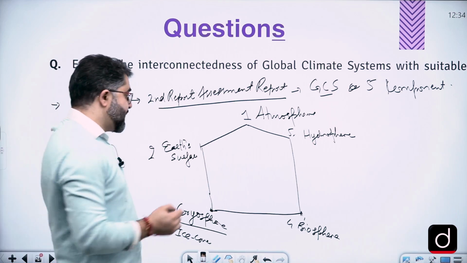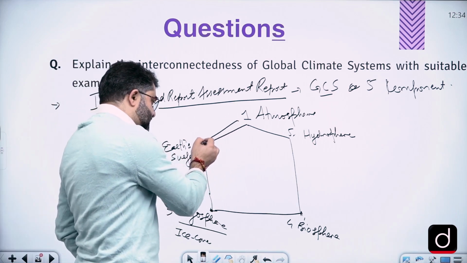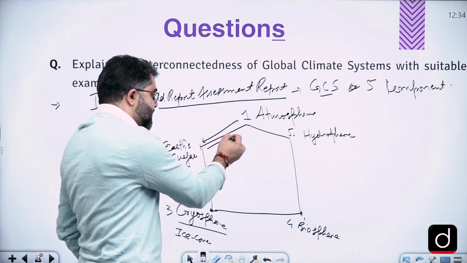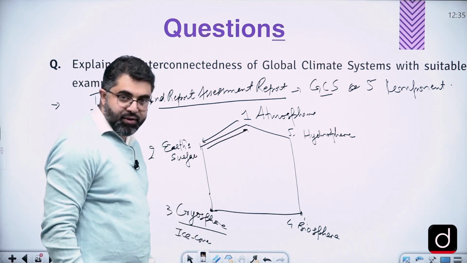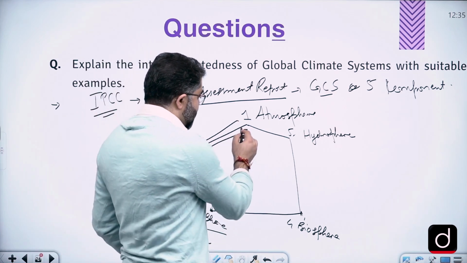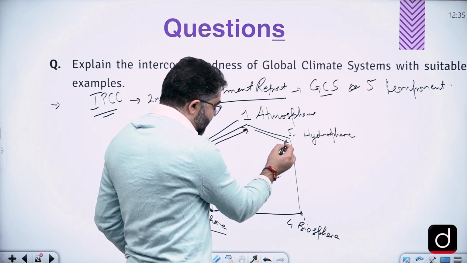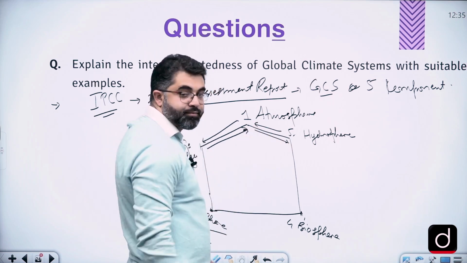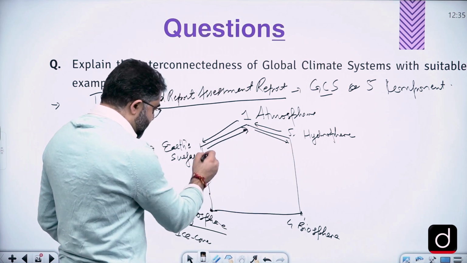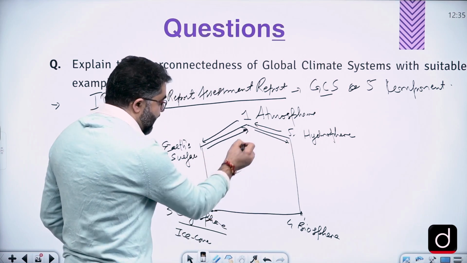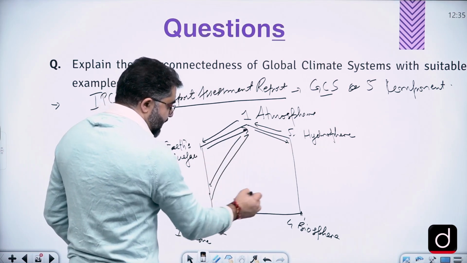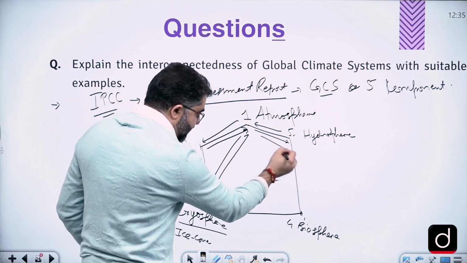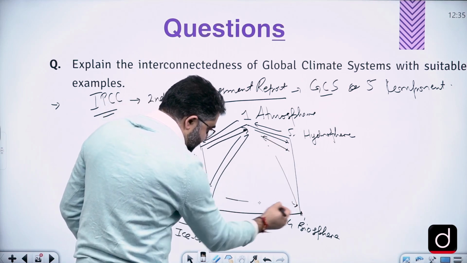Now, there is a constant interaction of Earth's surface, which is called the lithosphere, and the atmosphere. There is constant interaction from the hydrosphere to the atmosphere, between the cryosphere and the atmosphere, and between all of these and the biosphere.